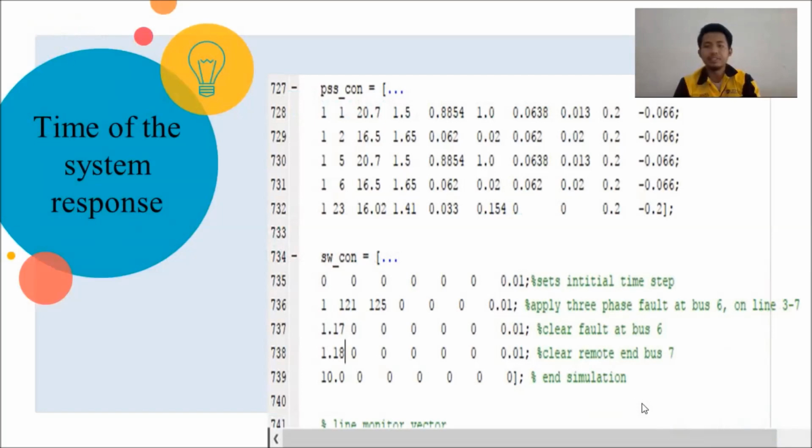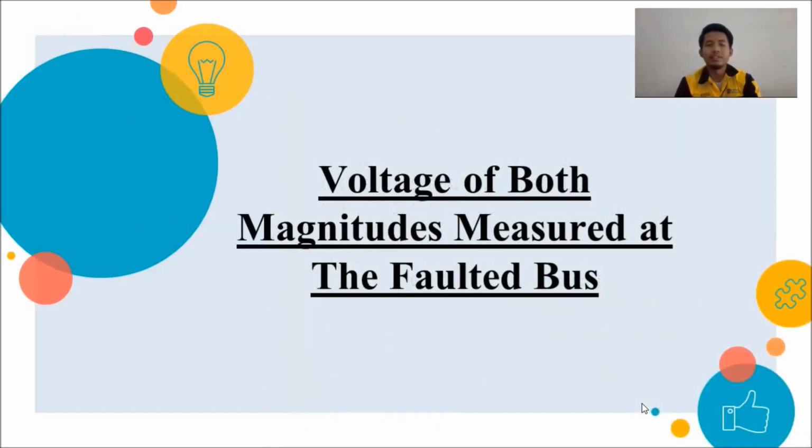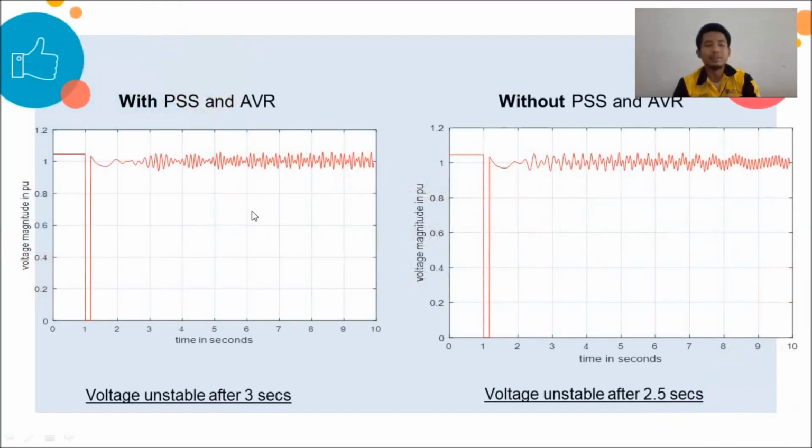This is the data, and the voltage magnitude measured at the faulted bus. This is with PSS and AVR, the graph that we get. The voltage is unstable after 3 seconds. And without the PSS and AVR, the voltage is unstable after 2.5 seconds.